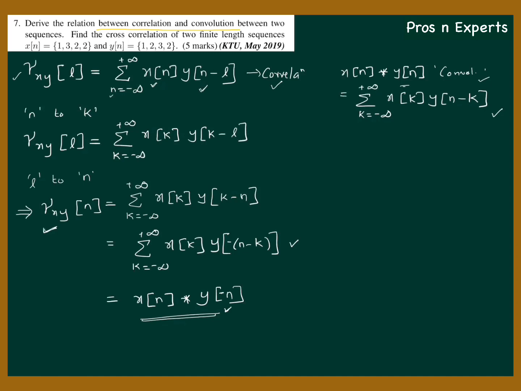Now the ensuing question is to find the cross correlation between two signals, given x of n and y of n. How will you find the correlation? From this result, gamma xy of n will be equal to the first signal x of n convolution a time folded version of the second. And now we will see how we can do that.